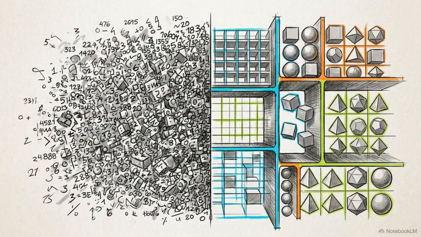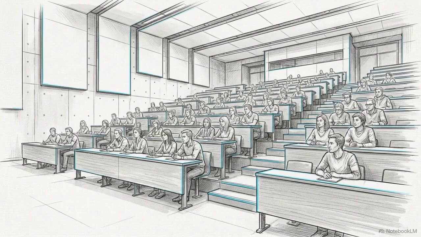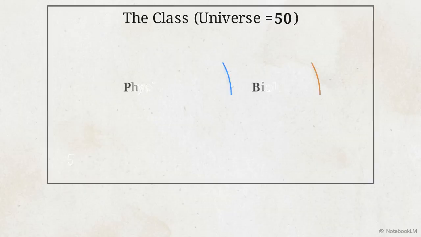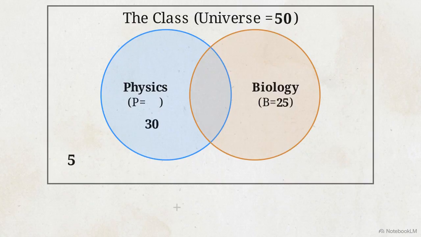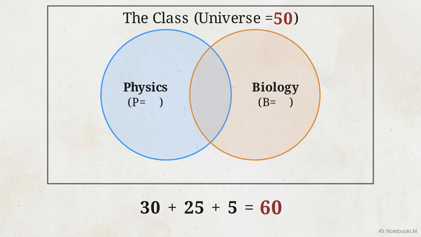We can apply this spatial logic to solve problems in overlapping datasets. Consider a university class with 50 total students. 30 take physics, 25 take biology, and 5 take neither. This creates a numerical discrepancy. If we add the physics students, biology students, and the students taking neither, the sum is 60. We cannot have 60 individuals inside a 50-person universe.